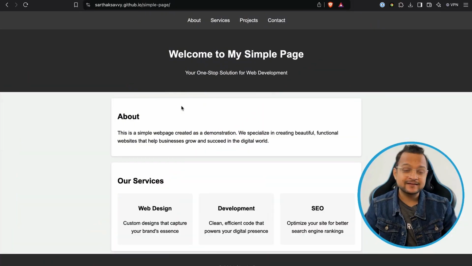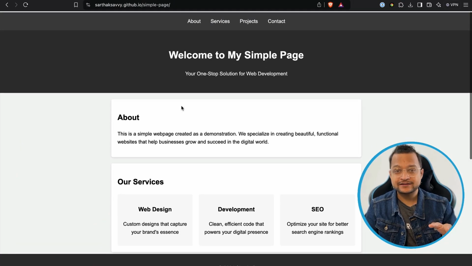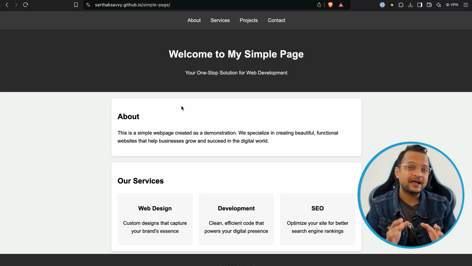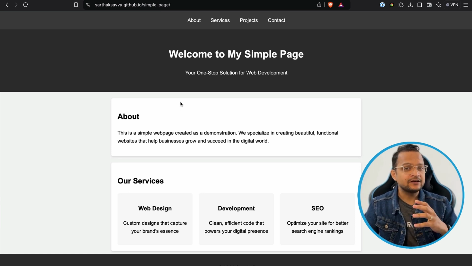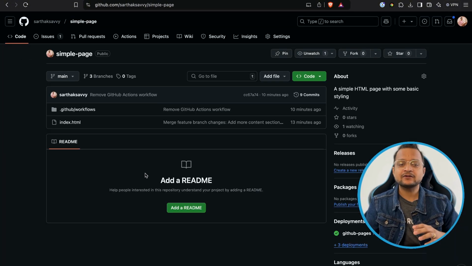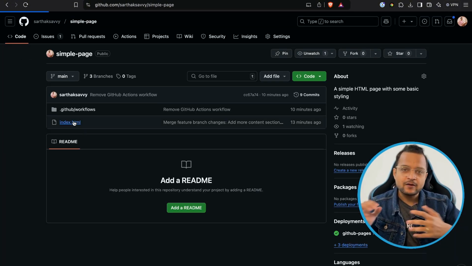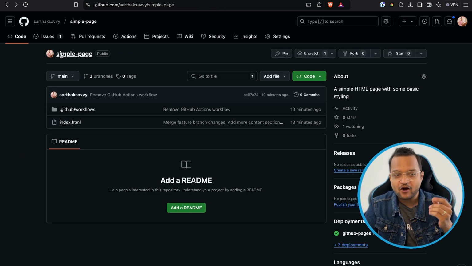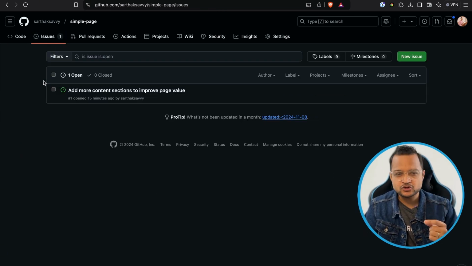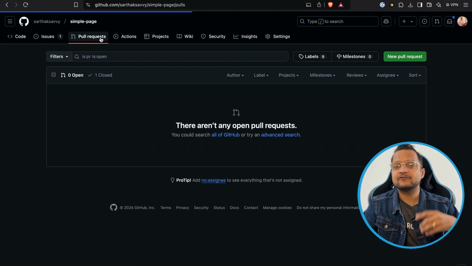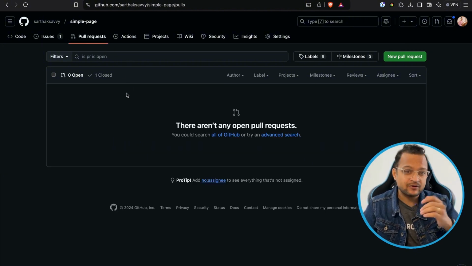You see this website? This is entirely created by Claude, and not just that, it is hosted on the GitHub pages just by Claude MCP GitHub server. And not just this, I'm always saying not just this because it has done a lot of things. It has created a new GitHub repository. It has created the code, created the file, pushed the file to the repository, and also created a GitHub issue to add more functionality. To solve this, Claude created one pull request on this same repository, which